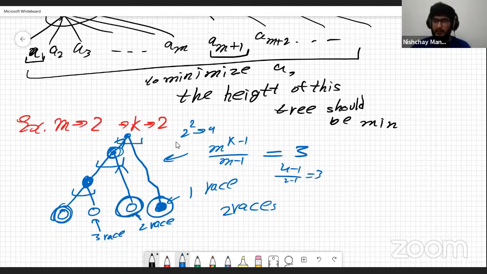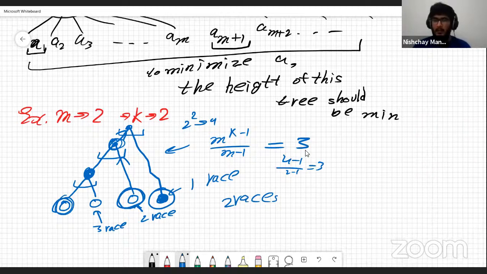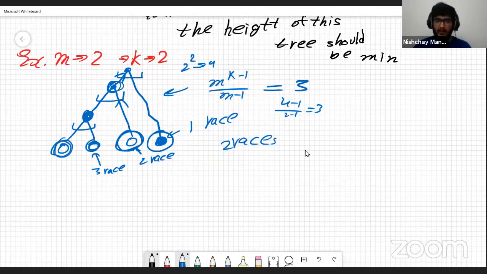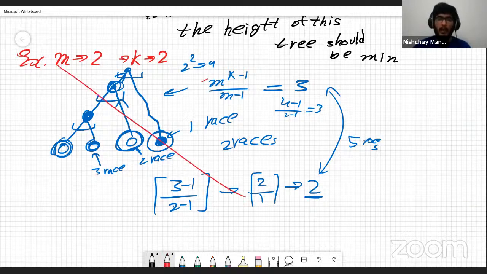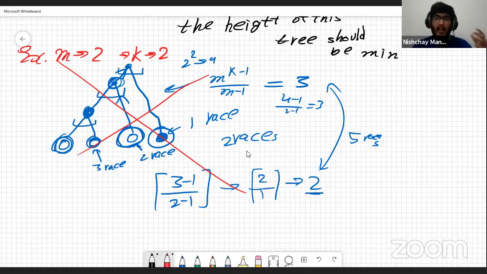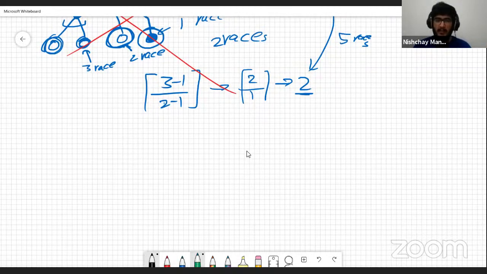So we had 3 races first, right? Then let's say this is going to be our winner. Then we have 3 more horses, and the ceiling of 3 minus 1 by 2 minus 1 is going to be the ceiling of 2 by 1, which is 2. So we would have a total of 5 races, right? But this is not efficient. We do not want this. We want the height to be as balanced as possible. So what is the optimized way in which we can create this tree?